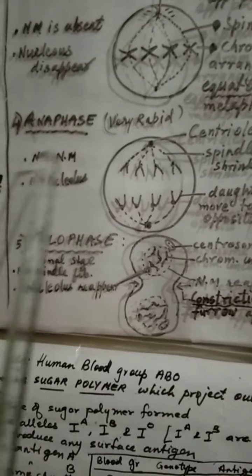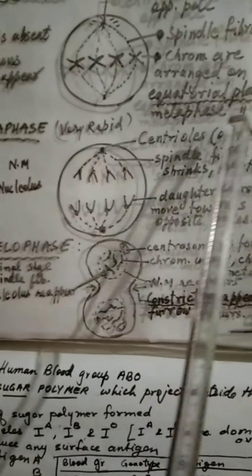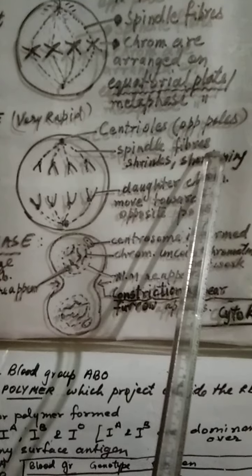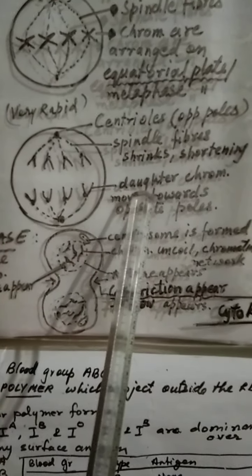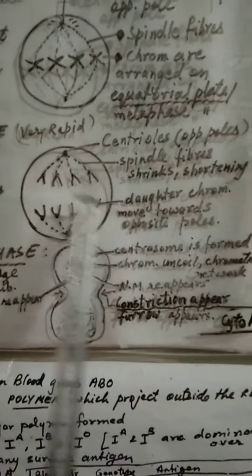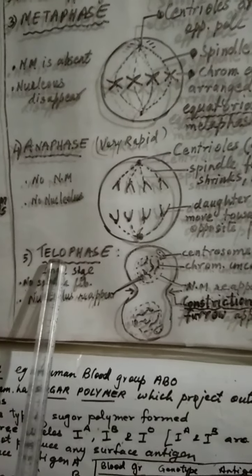After metaphase, the cell undergoes anaphase. This is a very rapid division. Here also there is no nuclear membrane and no nucleolus. The centrioles are on the opposite poles. The spindle fibers here shrink and shorten, due to which they pull the daughter chromosomes towards the opposite poles. So here the chromosomes are apart, you can see here. This is the peculiarity of anaphase.